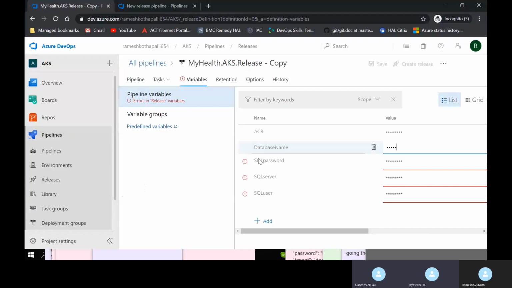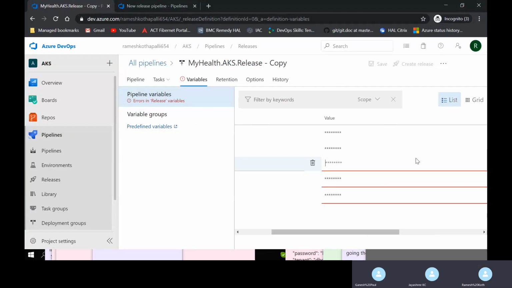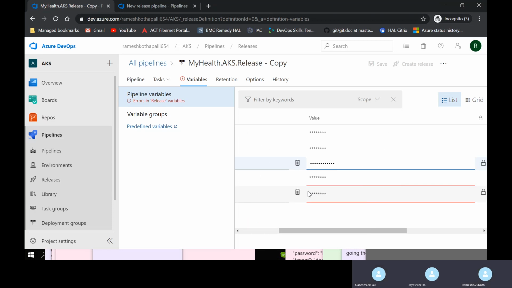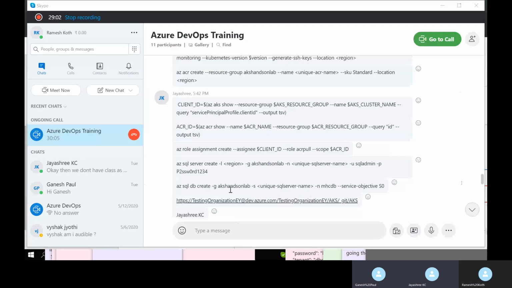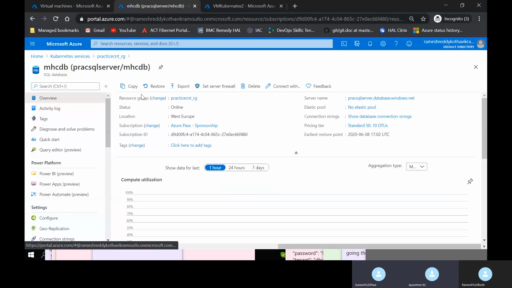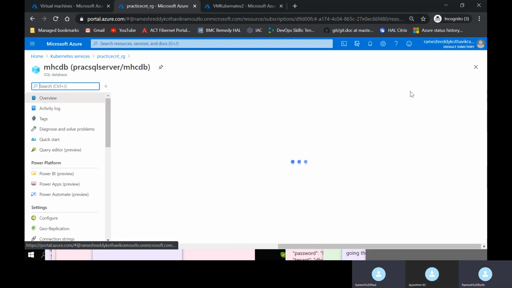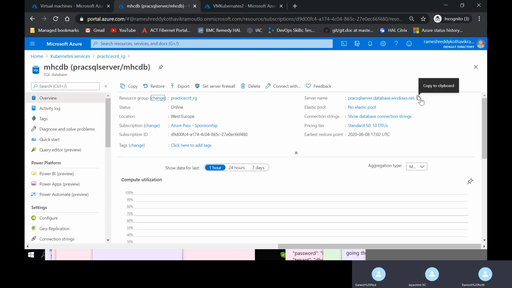You have to paste it in the password one. Yes, SQL password, and then SQL server should be the server name. That is the name which we copied earlier for the database, right? Yes. Okay. That URL. This one.